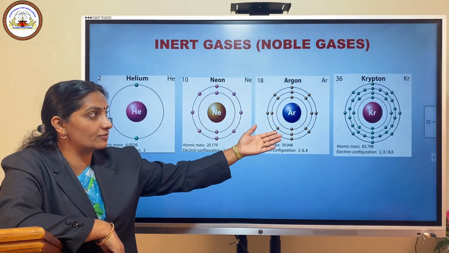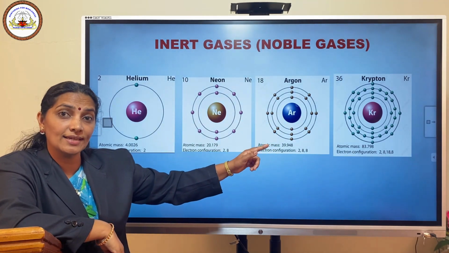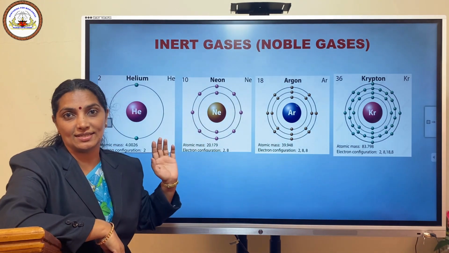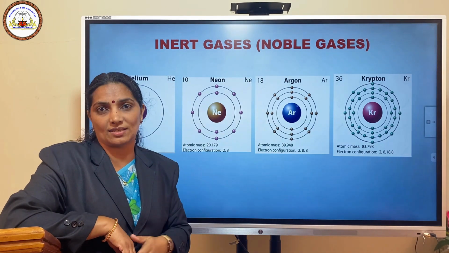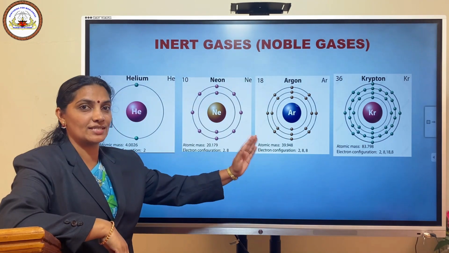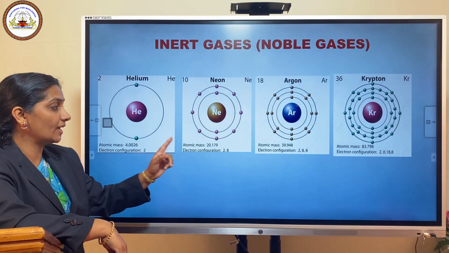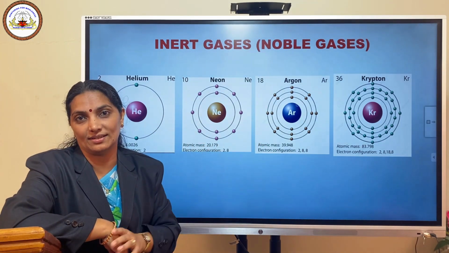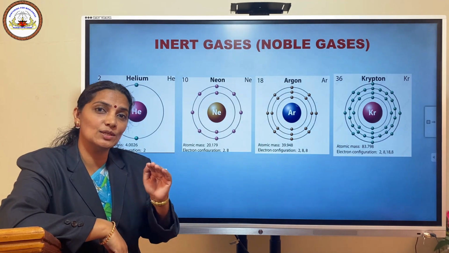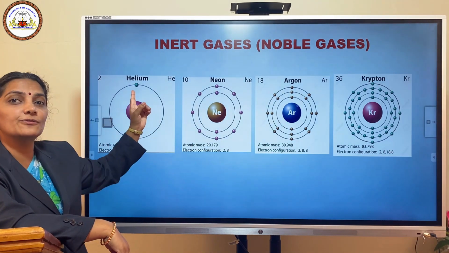What is the configuration of krypton? It has a configuration of 2,8,18,8. If you observe these electronic configurations, you can observe a common character. What is it? All the elements neon, argon and krypton, except helium, have 8 electrons in their outermost shell. Helium's atomic number is 2. It has only 2 electrons and those 2 electrons are present in the K shell. That K shell is completely filled.